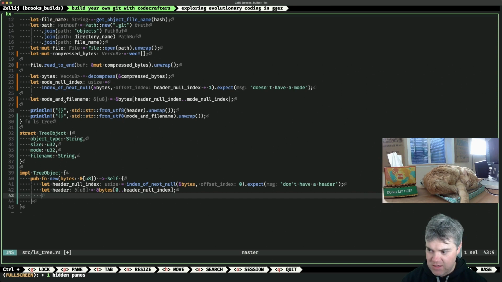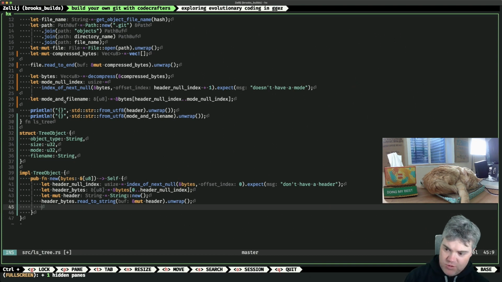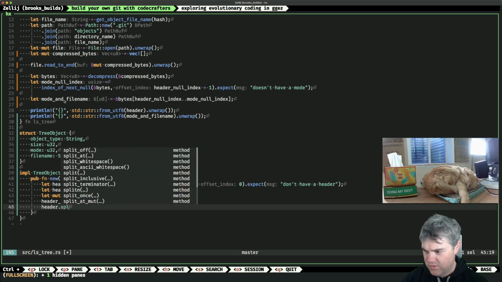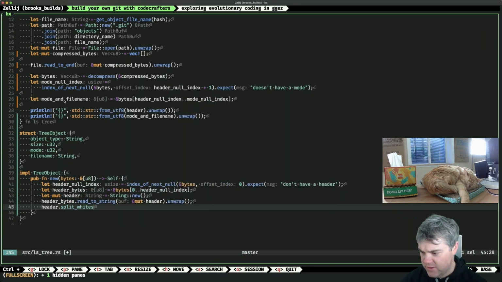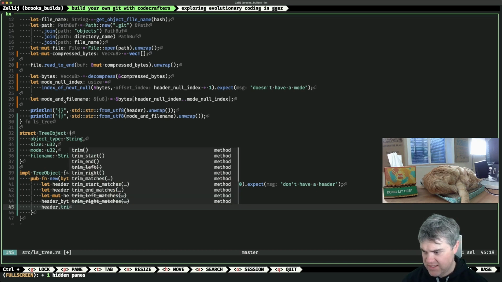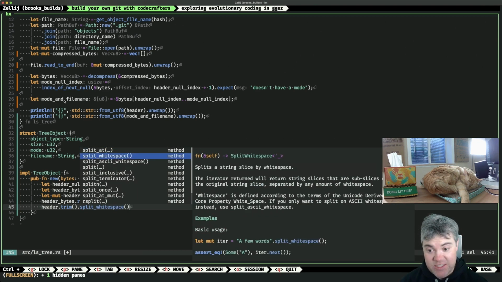Now from the header, I want to turn that into a string. So these are really header bytes, aren't they? And then the header, we get that into a string, and then I want to split that. How does split work again? I vaguely remember that we did it. So we have header, we want to split white space. Let's trim first, just in case there's white space on one side or the end. So trim and then split white space. That gives us a split white space.